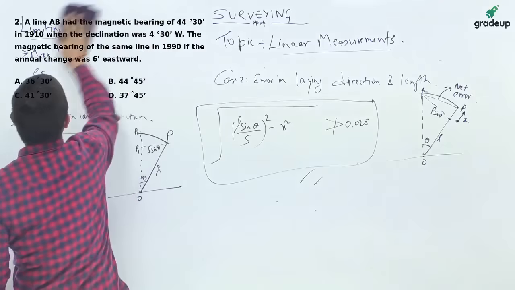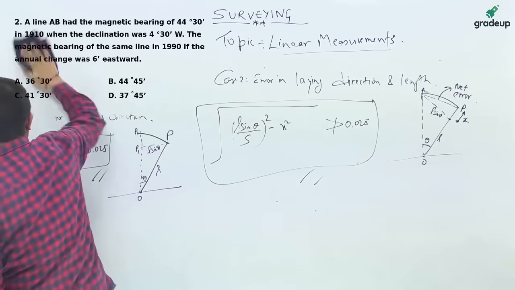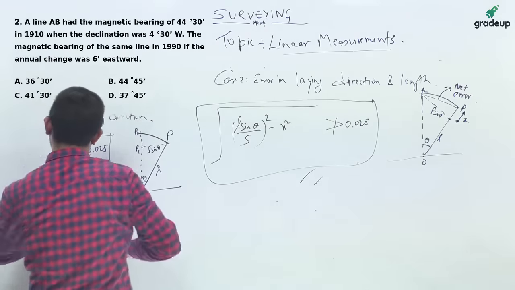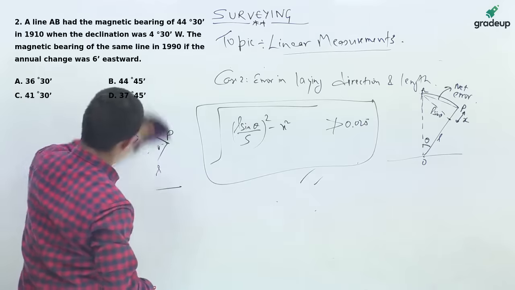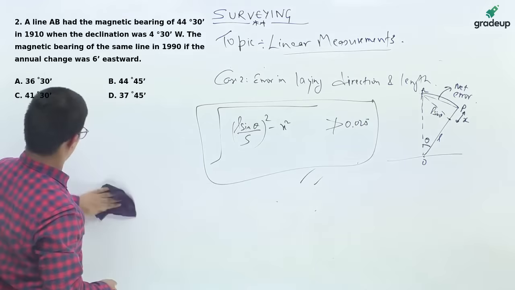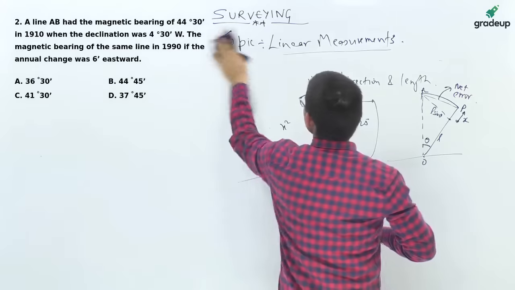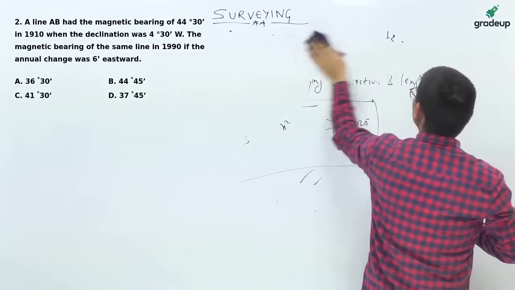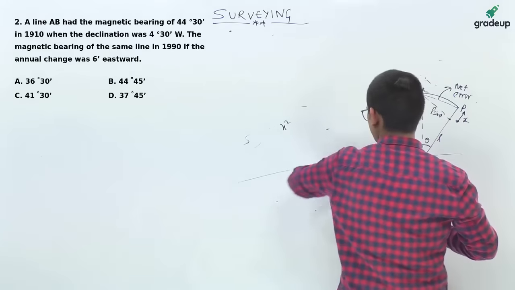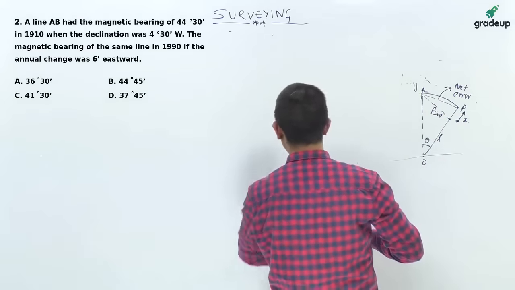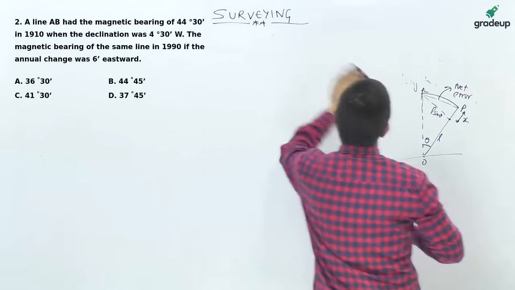Now this question is related to compass survey, that is bearings. There is a lot of confusion with respect to the declination, true meridian, magnetic meridian. So I hope to clear the doubts of students with this question. You can read the question and start solving.